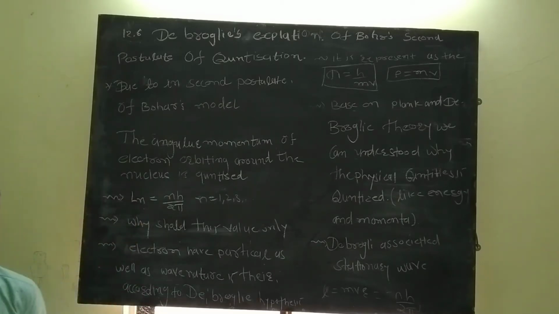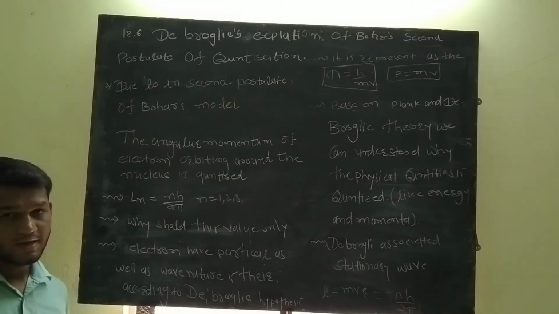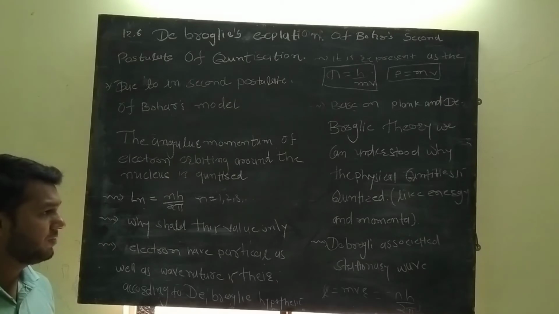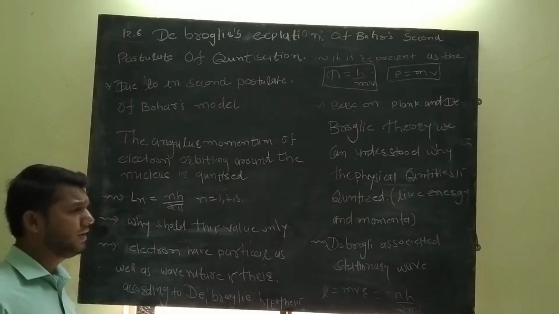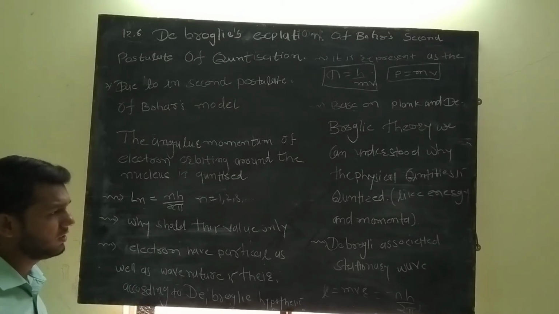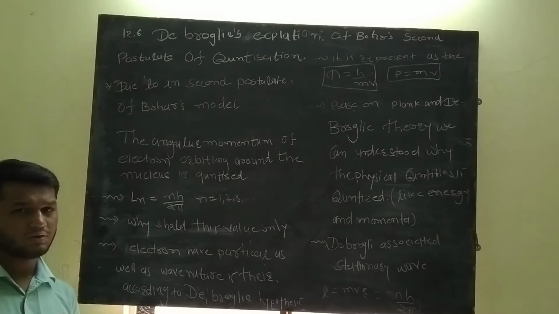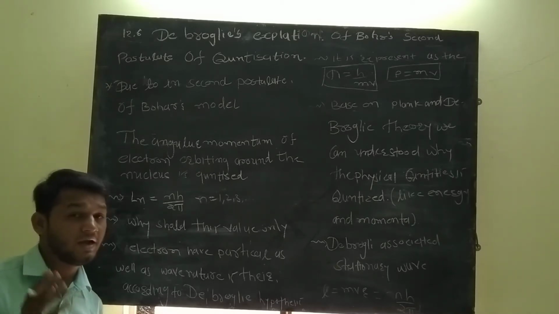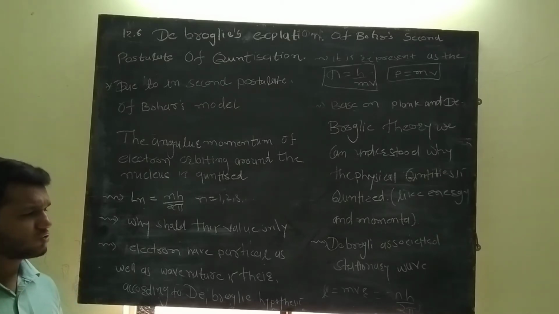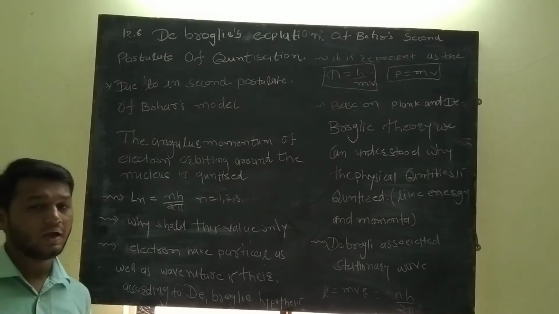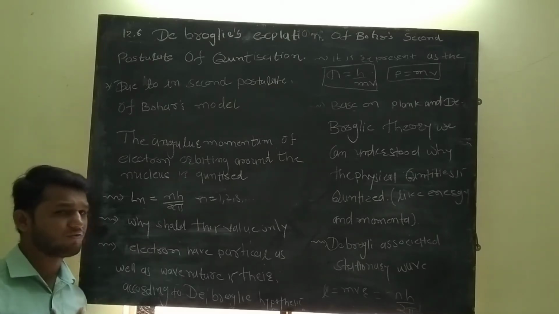Like energy and momentum, whenever they are quantized, it means the electron does not escape from the atom. The electron has a quantized energy, so it does not travel far away from the atom.